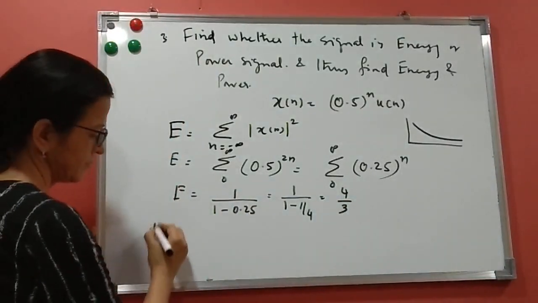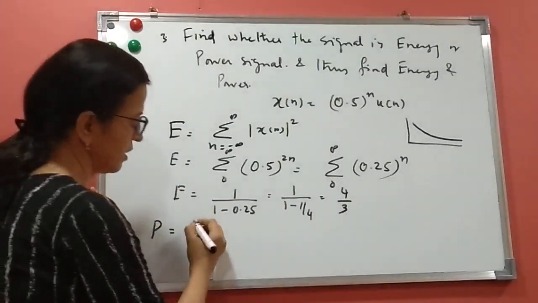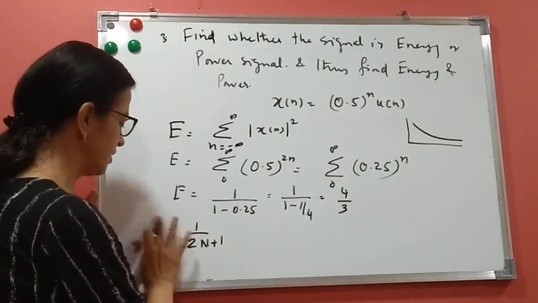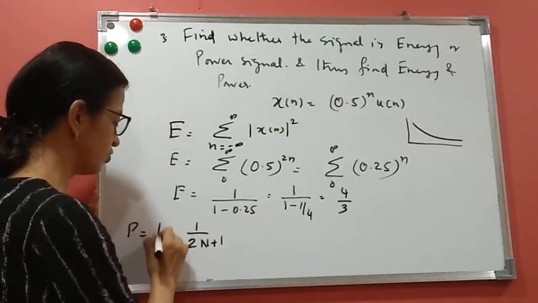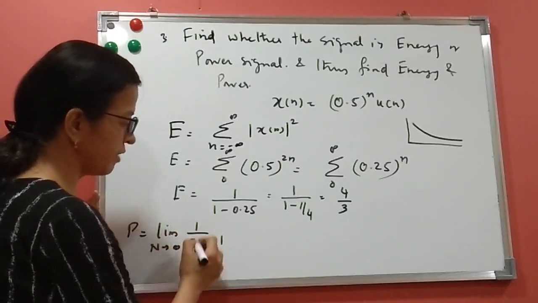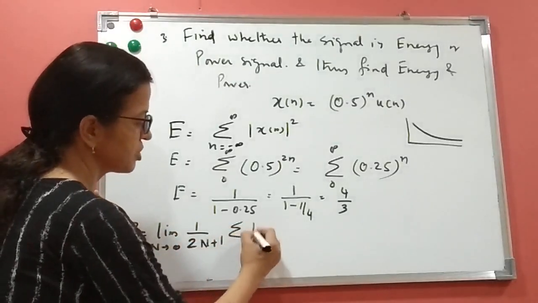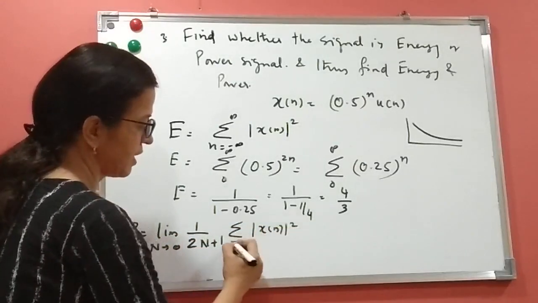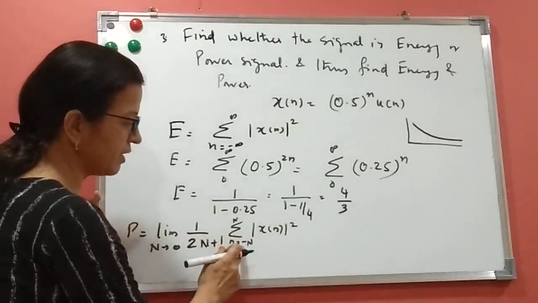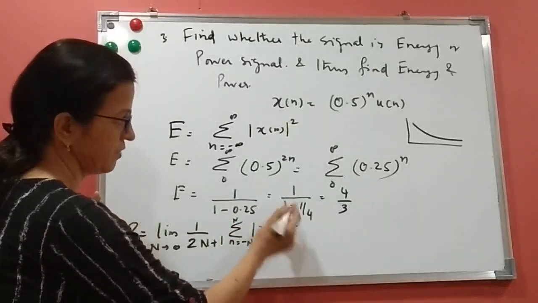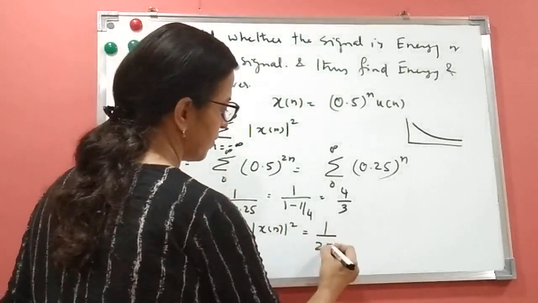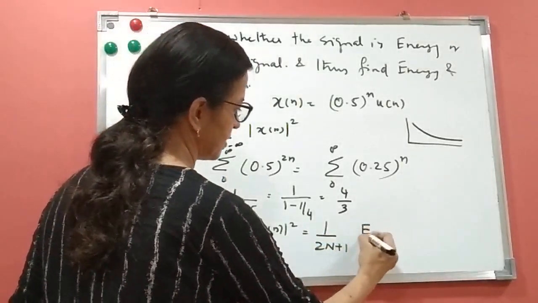Now what about power? It is an aperiodic signal. So power is given as, if you go back to the videos and see the formula, limit n tends to infinity 1 upon 2n plus 1 summation x[n] square, n equals minus n to n. When you put this n as infinity here, this is nothing but energy. We have seen what is energy. So if I put n as infinity here, it is nothing but 1 upon 2n plus 1 into energy.